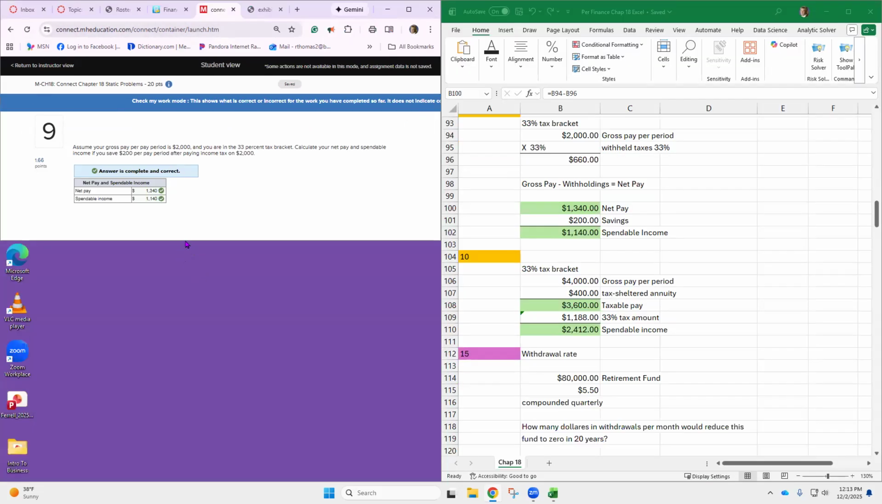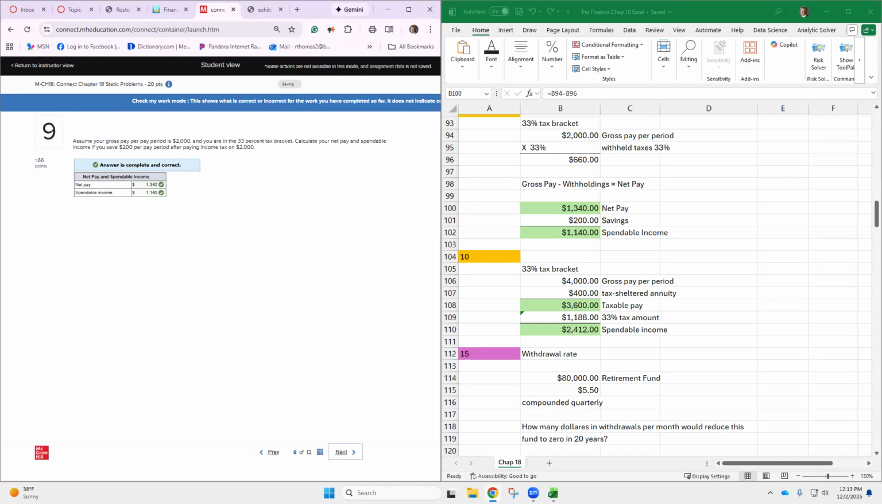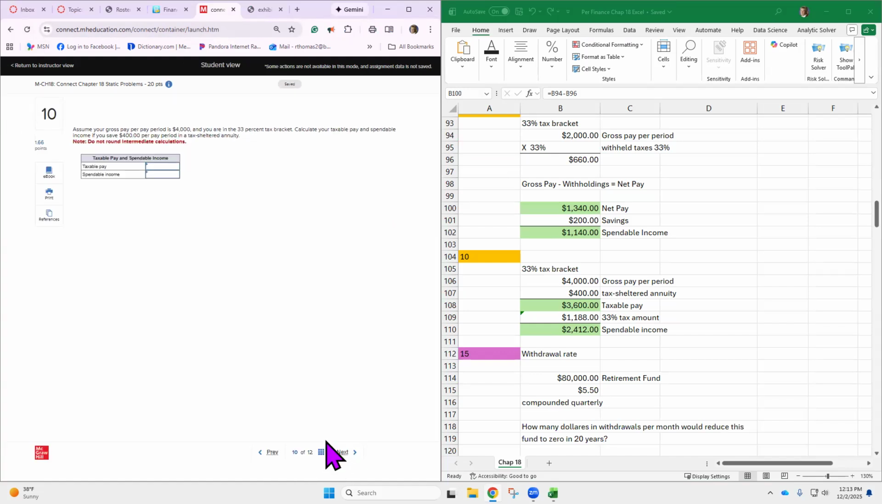All right, let's do something else here. Number 10. Assume your gross pay per pay period is $4,000, and you are in the 33% tax bracket. Calculate your taxable pay and spendable income if you have $400 per pay period in a tax sheltered annuity.